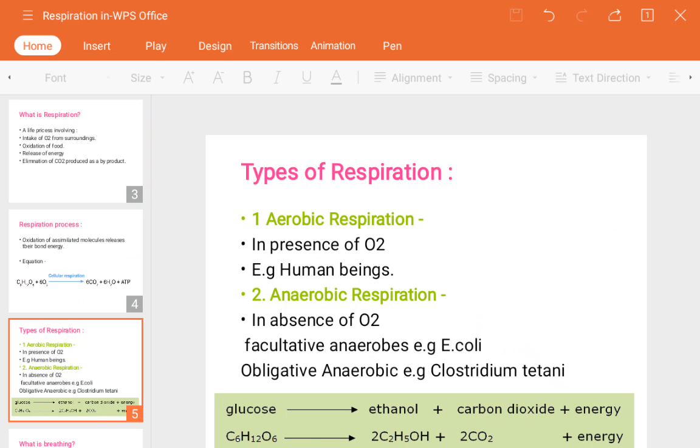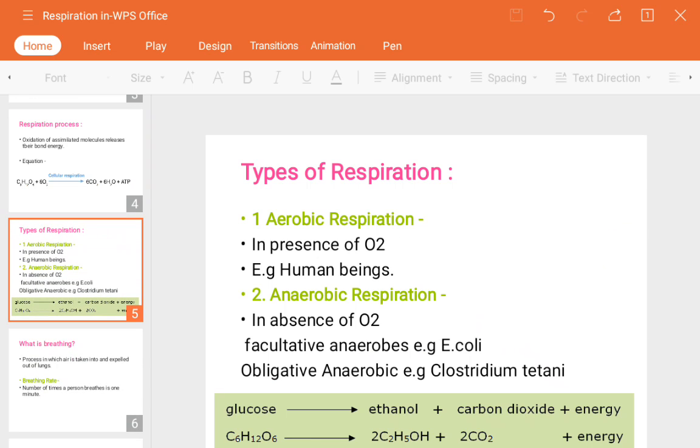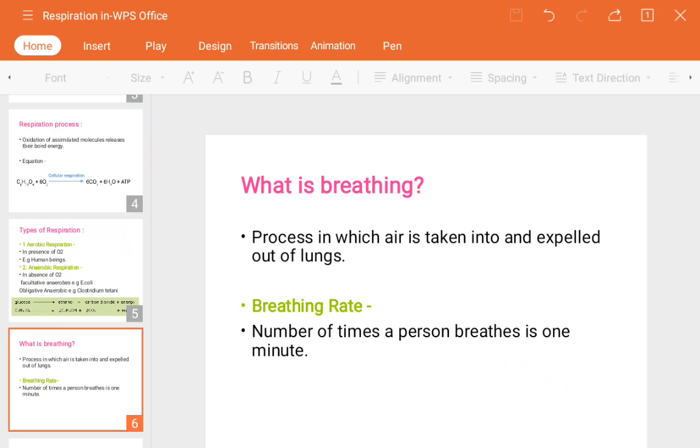Okay, so next is, what is breathing? Breathing is normally the uptake of oxygen and releasing of carbon dioxide. That is the simple breathing procedure that we do by a respiration process. We normally say respiration means inhalation of oxygen and releasing of carbon dioxide, but that is the actual breathing process. So the process in which air is taken in, air is nothing but oxygen molecules, and expelled out of the lungs, means taking of oxygen and releasing of carbon dioxide.